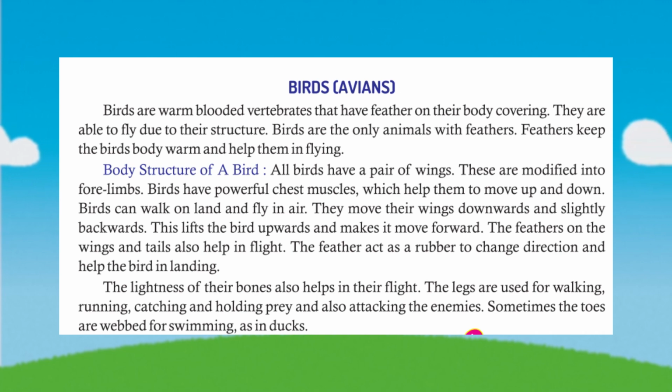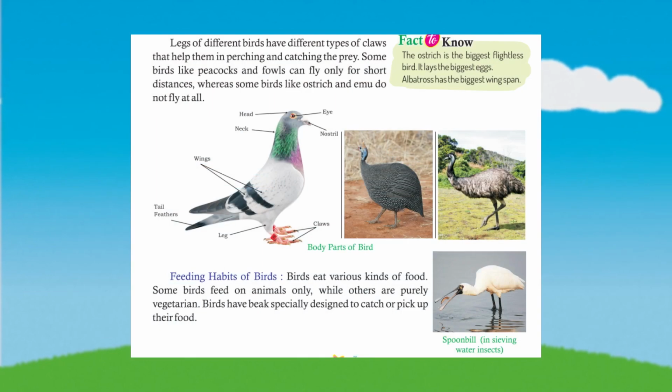The legs are used for walking, running, catching and holding prey and also attacking the enemies. Sometimes the toes are webbed for swimming, as in ducks. Legs of different birds have different types of claws that help them in perching and catching the prey.